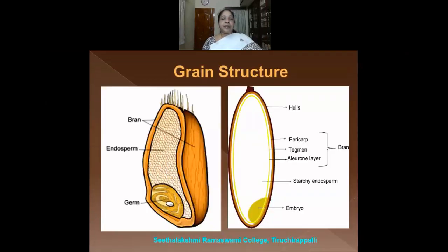You can see in these images the structure of the grains. The outer portion is called the bran, and inside the bran you have the endosperm, and in the lower portion you have the germ. This is the sketch of the grain structure.